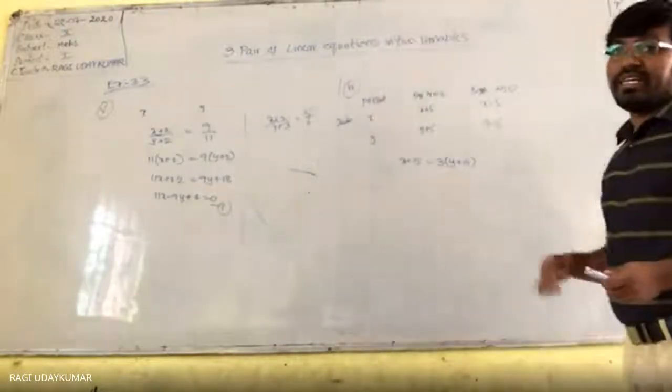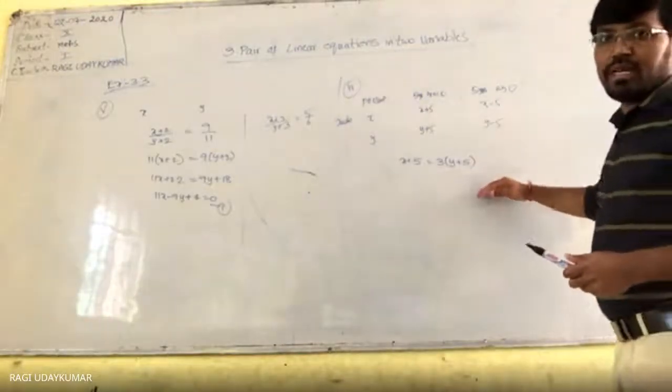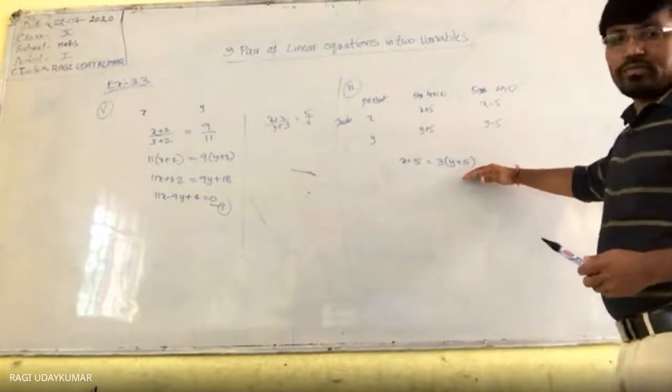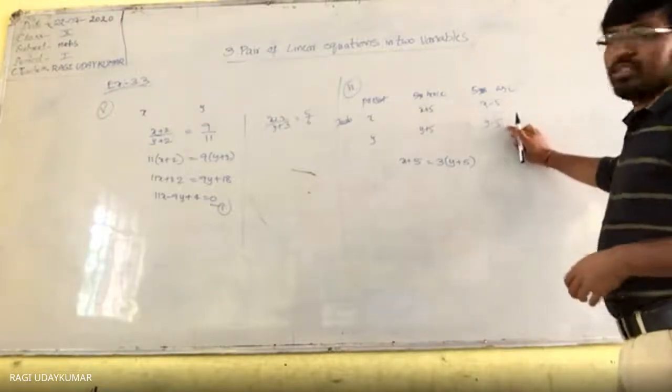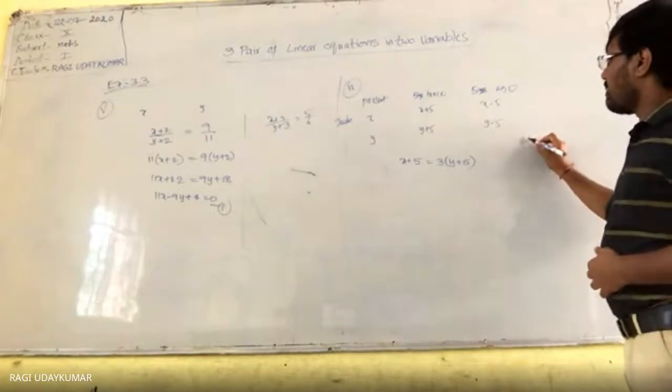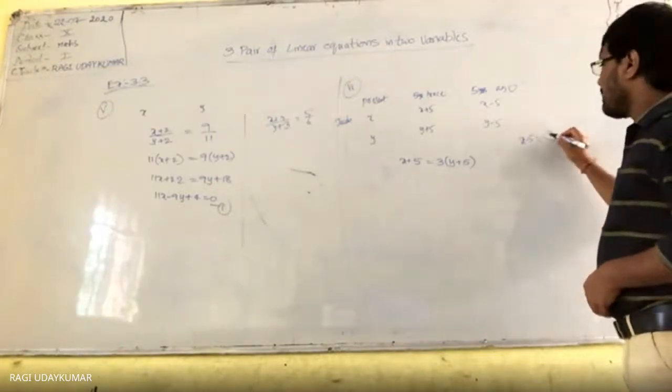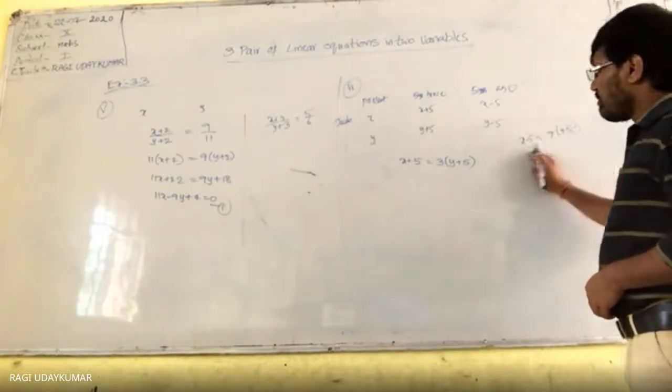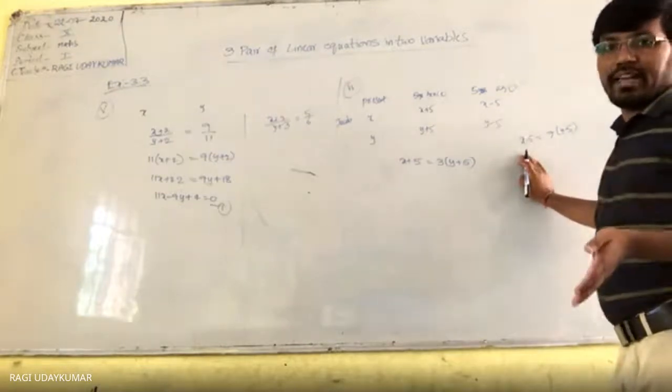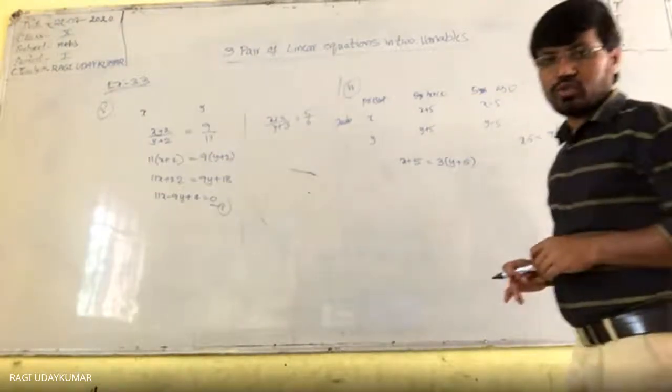So 5 years ago, x minus 5 will be 7 times y minus 5. Simplify this, you will get another equation, and solve both equations.